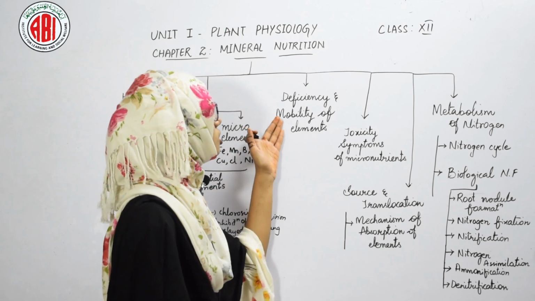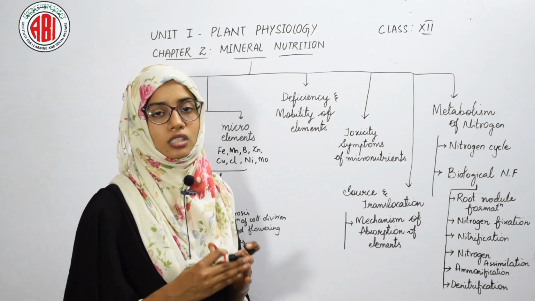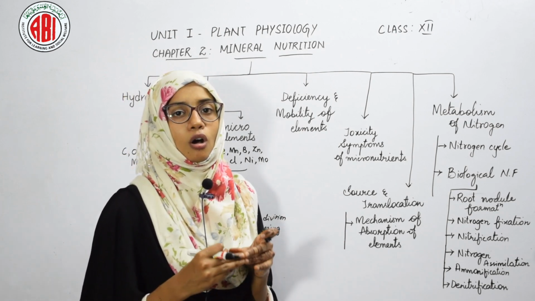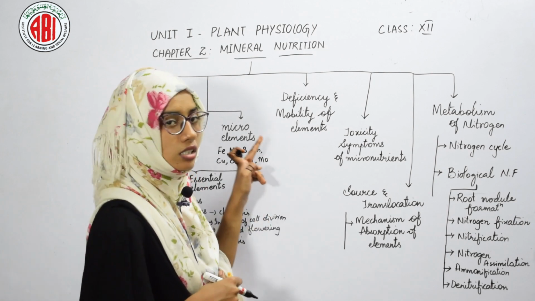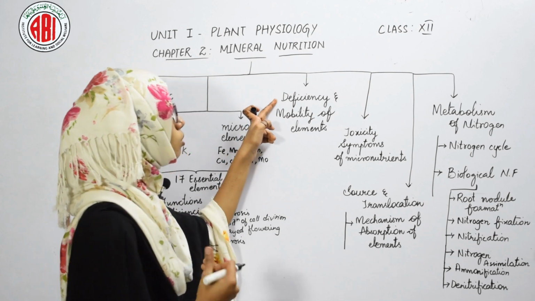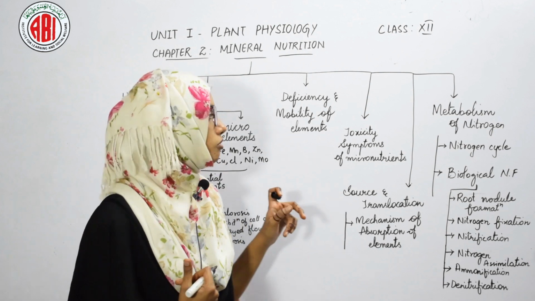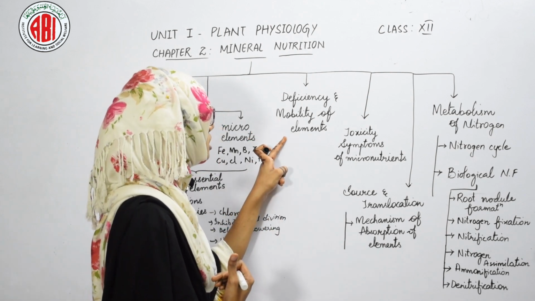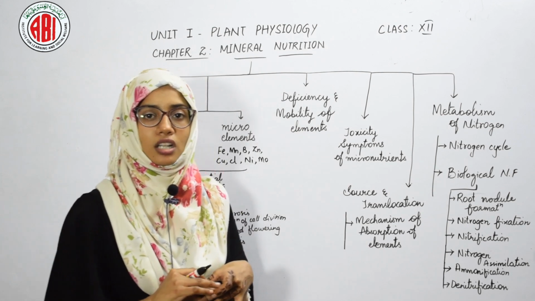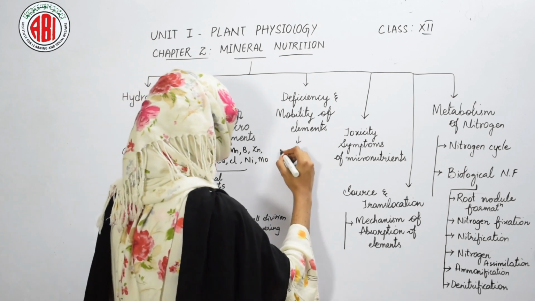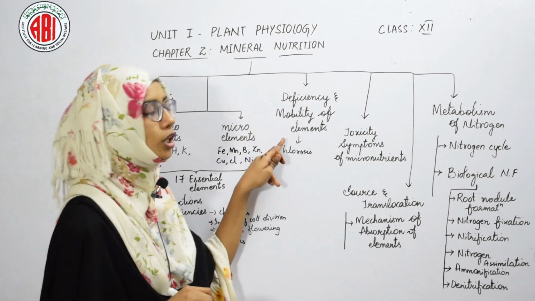And the next is deficiency and mobility of elements. Deficiency is based on concentration. It is the concentration or the amount of the mineral ions below which the plant shows the deficiency symptoms, and that concentration is called the critical concentration. In the topic mobility of elements, we have taken some examples to understand how chlorosis, which is a deficiency symptom, depends on the mobility of elements.